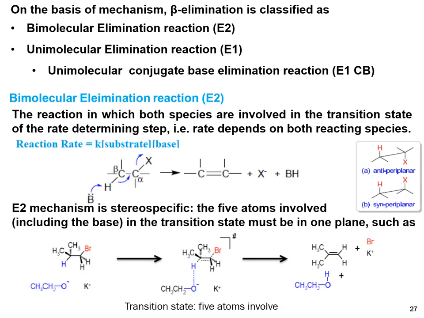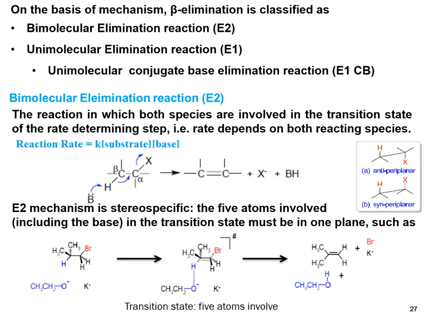This is the rate kinetic equation. So this is the general example. You can see the base abstracts the proton, and the bond pair moves toward the carbon-carbon single bond, and then the leaving group leaves, leading to the formation of the olefin double bond.